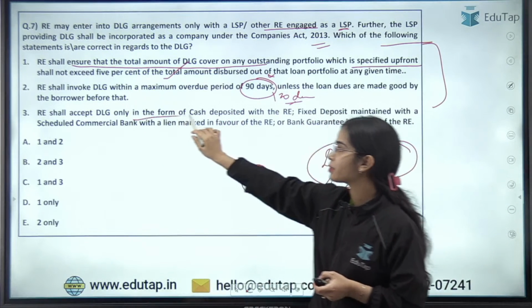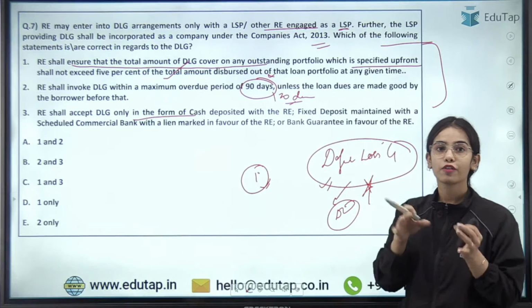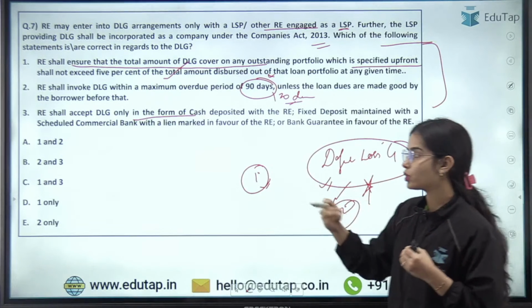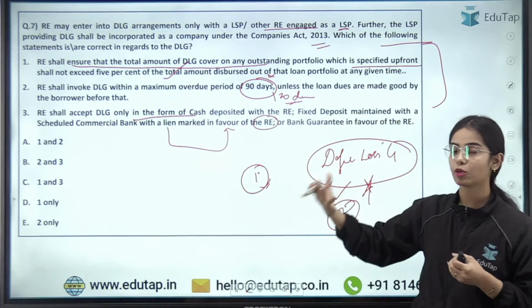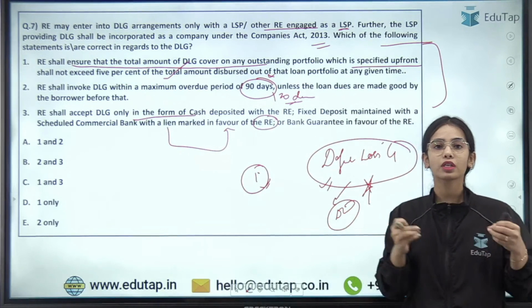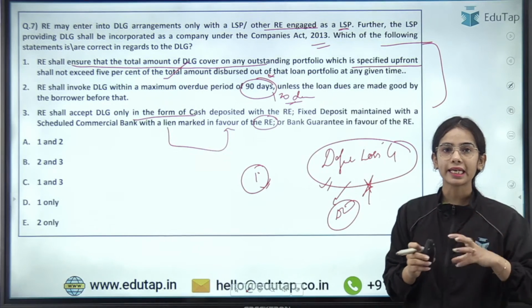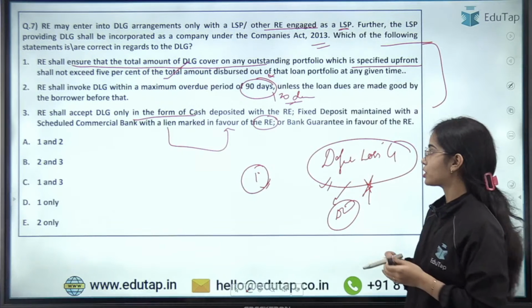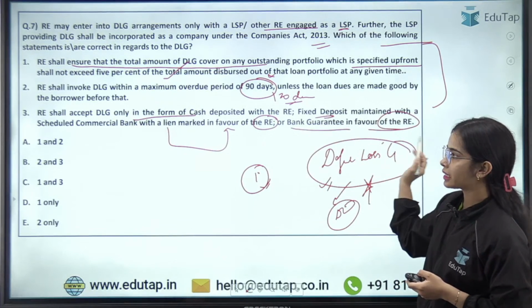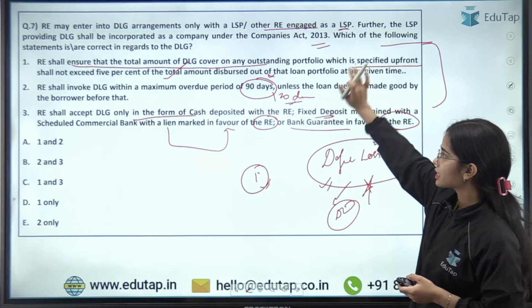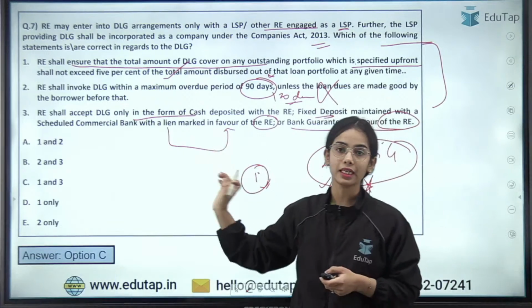The regulated entity shall accept DLG only in the form of cash deposited with the regulated entity, a fixed deposit maintained with a scheduled commercial bank, that is with a lien marked in favor of the regulated entity, that the regulated entity can access if the default happens. If the loan is defaulted, then the regulated entity can access this fixed deposit against which the guarantee is given, or a bank guarantee in favor of the regulated entity. So the first and third statements are correct. The second is wrong, and that's why 1 and 3 is the right answer here.